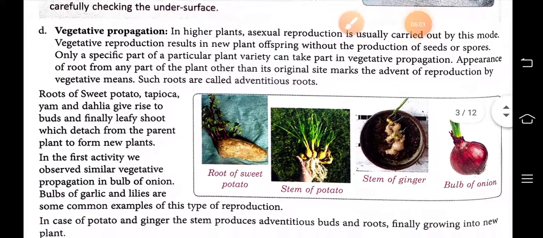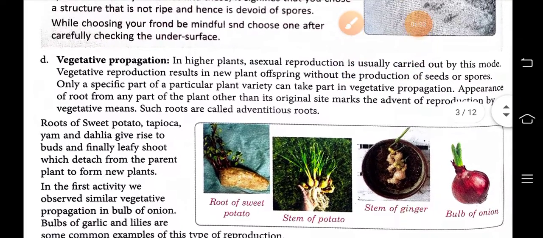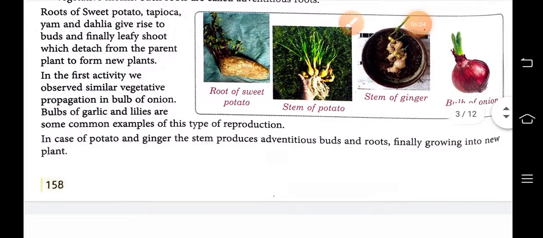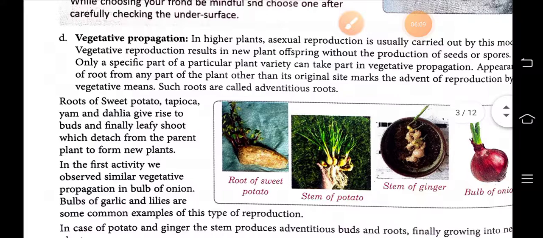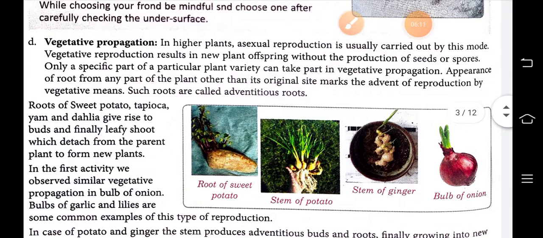The last type of asexual reproduction in plants is vegetative propagation. It happens in higher plants. Asexual reproduction is usually carried out by this mode and it results in new plant offspring without the production of seed or spores.